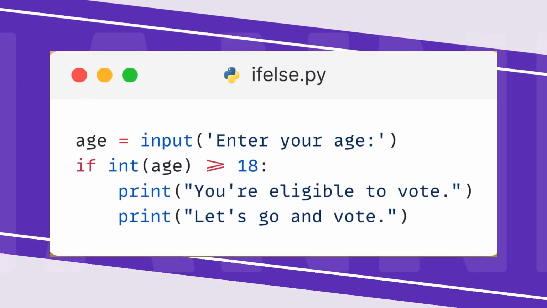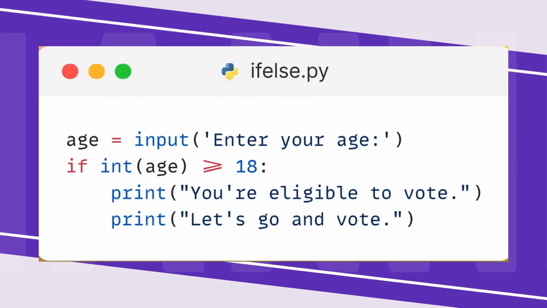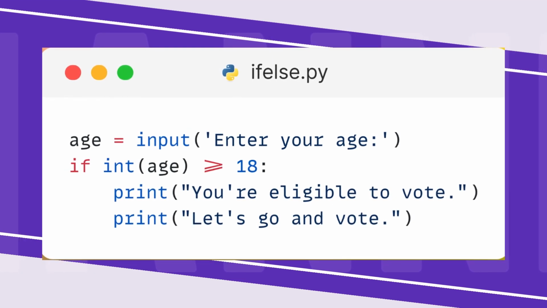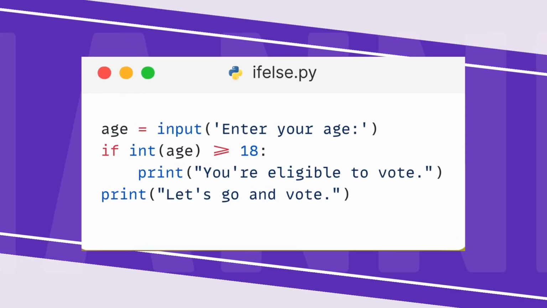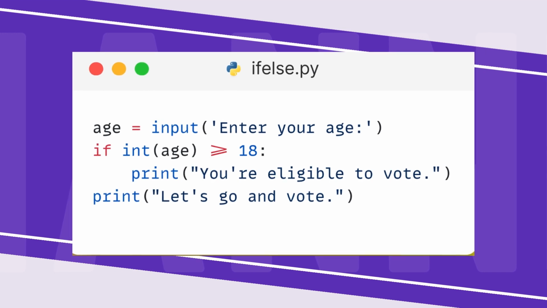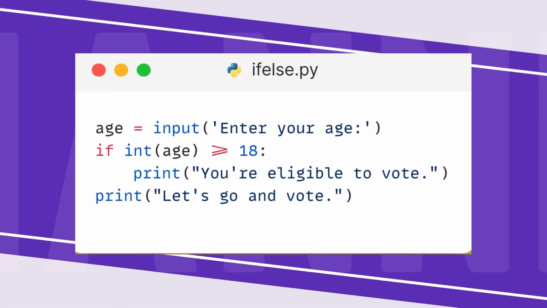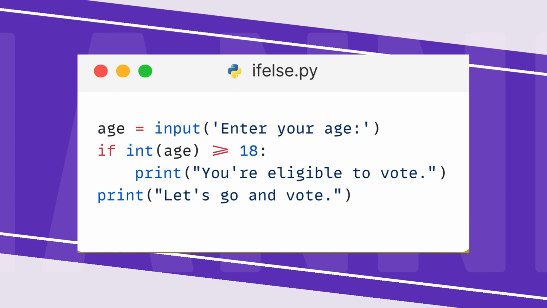See the following example. In this example, if you enter a number that is greater than or equal to 18, you will see two messages. In this example, indentation is very important. Any statement that follows the if statement needs to have 4 spaces. If you don't use the indentation correctly, the program will work differently. For example, in this example, the final statement always executes regardless of the condition in the if statement because it does not belong to the if block.